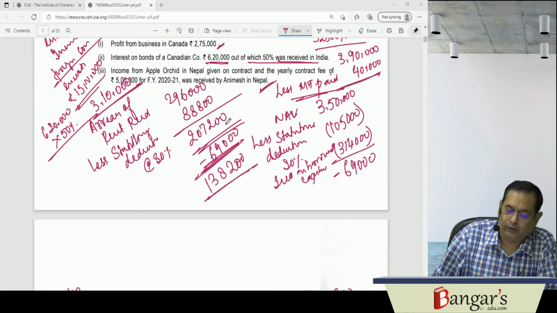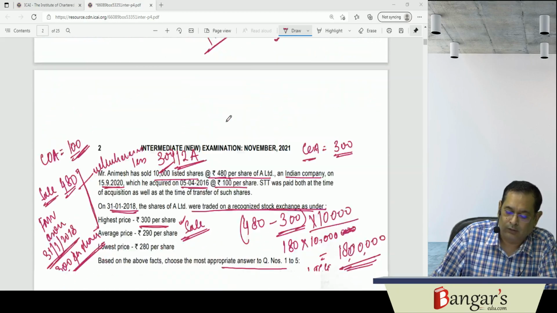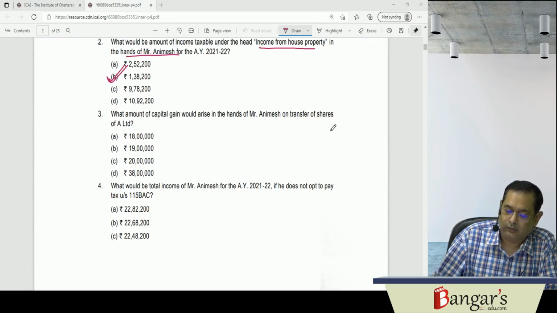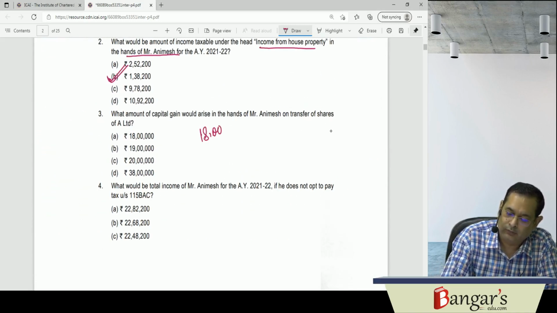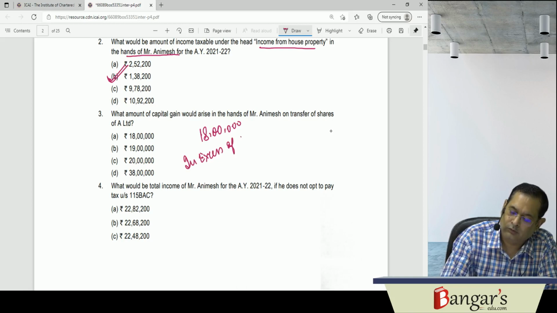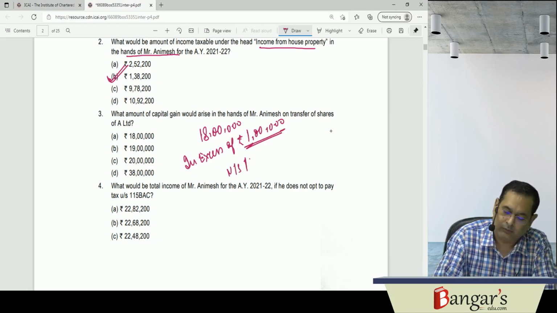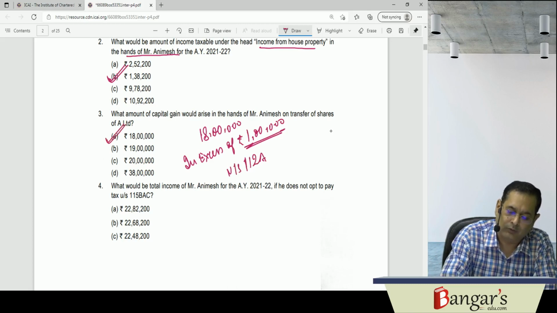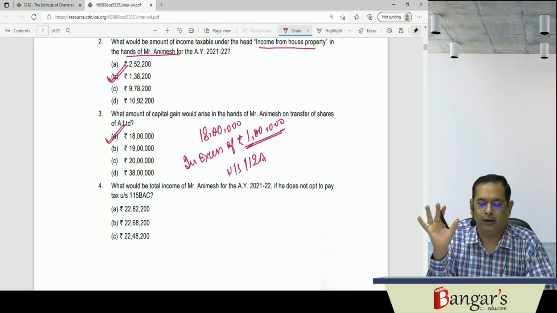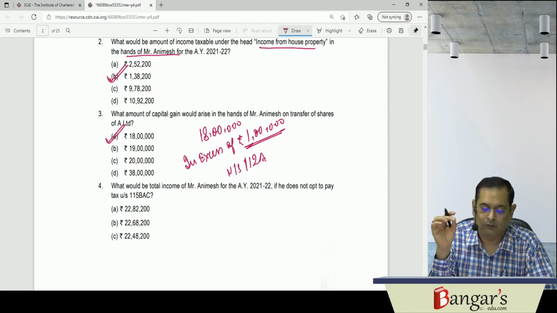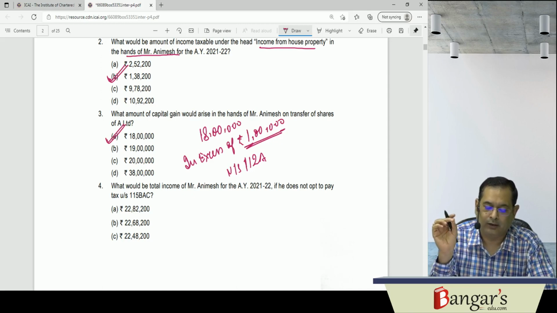So we have already computed the capital gains. Capital gains is rupees 18 lakhs. In excess of 1 lakh, 1 lakh is exempt. In excess of 1 lakh rupees, the same will be taxable under section 112A. So the amount of capital gains computed will be 18 lakh rupees. Now what would be the total income of Mr. Animesh for AY 21-22 if he does not opt to pay tax under section 115BAC?